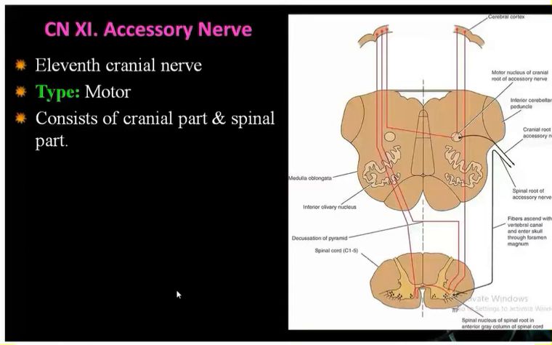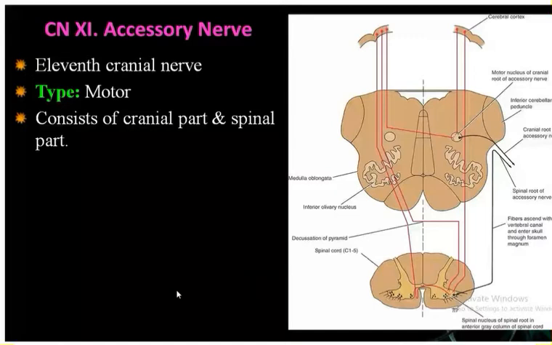Okay. Now, next one, the 11th cranial nerve is known as the accessory nerve. Now, why is the name given as accessory? It has been said that the accessory nerve is the detached part of the vagus nerve. That's why we call this an accessory to the vagus nerve. Now this accessory nerve is the 11th cranial nerve, and it is purely motor. So whatever functional component is there in the accessory nerve is mainly efferent.